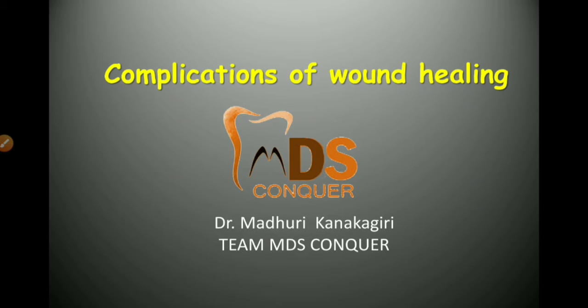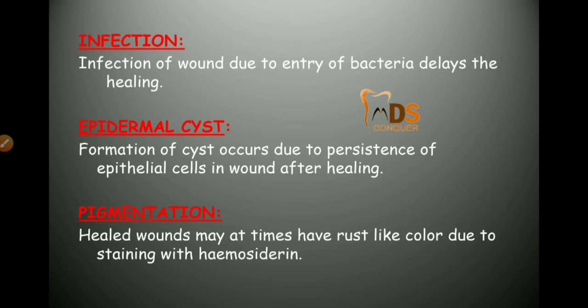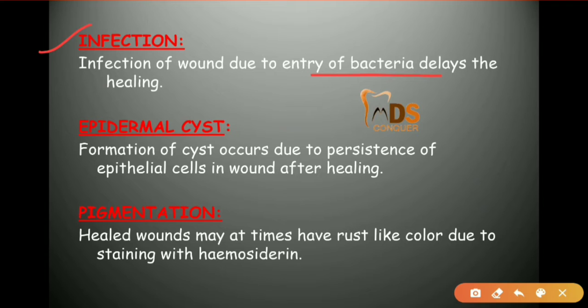In this video, I'm going to discuss the complications of wound healing and a few very important points. These are the complications of wound healing, which include infection, because of bacteria which enter and delay the wound healing. Epidermal cyst, due to the persistence of epithelial cells in the wound even after healing. Pigmentation because of staining with hemosiderin.